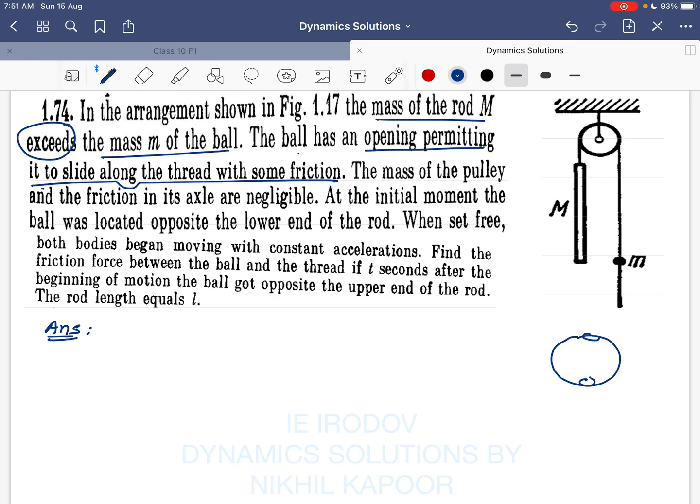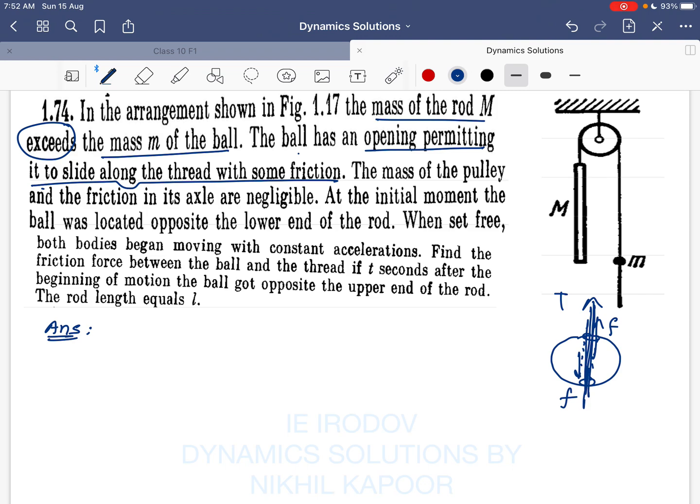This is the ball, and the ball has a certain opening through which the thread passes. So between the thread and the ball, obviously there is some friction. For every action there is an equal and opposite reaction. So the friction between the ball and the thread is what provides the tension in the thread.